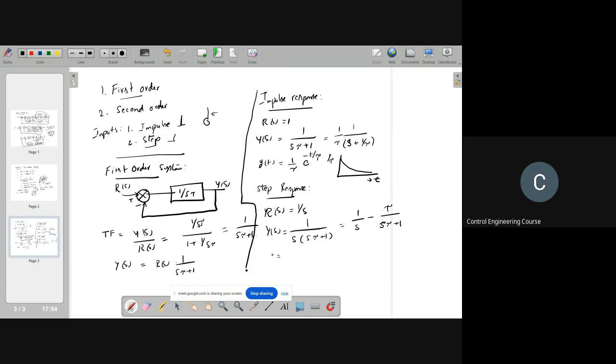Now y of t will be 1 minus e to the power of minus t by tau. So the response looks like this; let us suppose this is 1. Initially at t equal to 0 it is 0, so you will get the response like this.